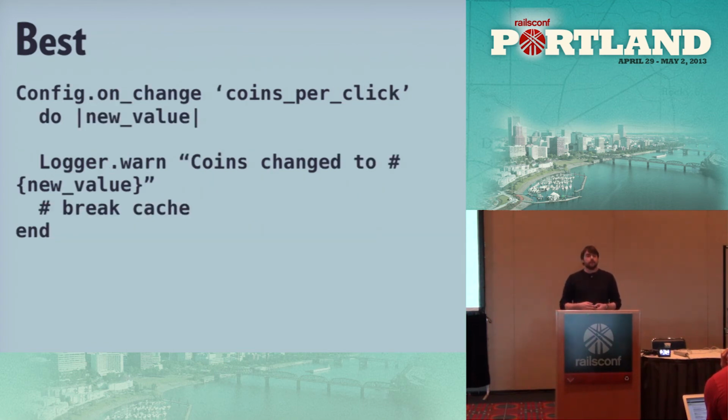Well, let's see. What if we need to break a cache? So we can put an on-change hook on when that particular configuration value changes. That can be a string, something like that. And then once we get that new value, we can do a logger warn statement. We can break caches. We can do all kinds of things. And this way, we're cognizant of what's going on with updates and changes to our configuration.